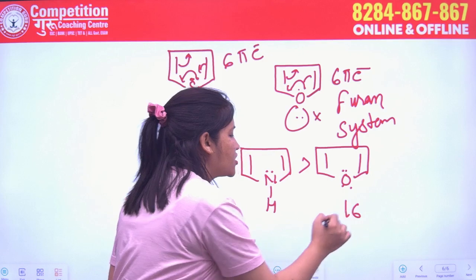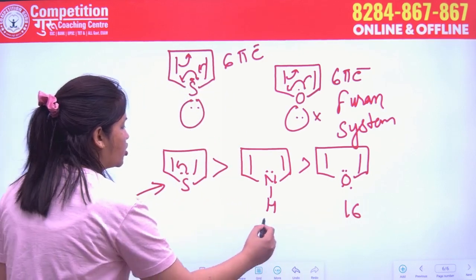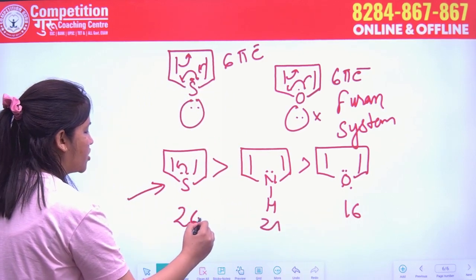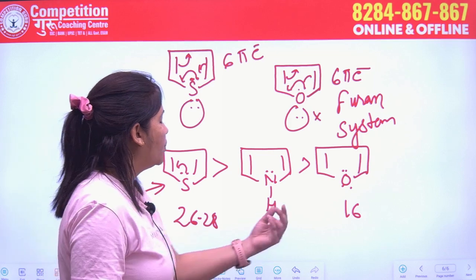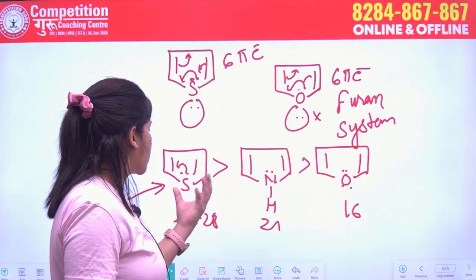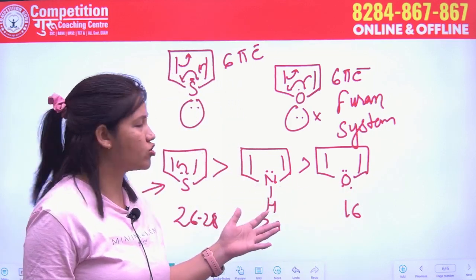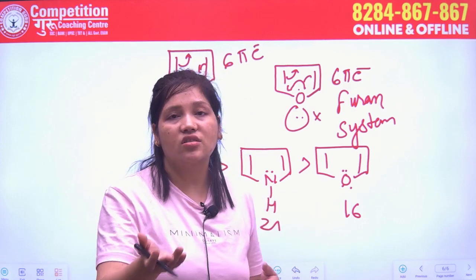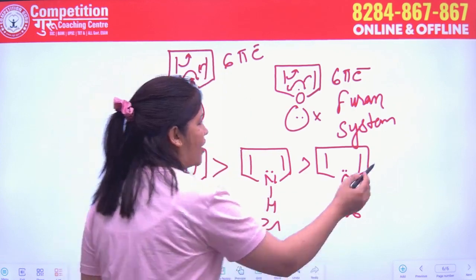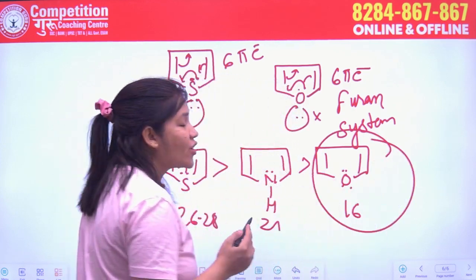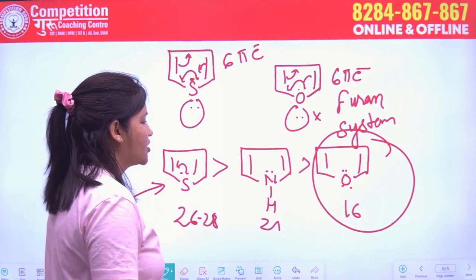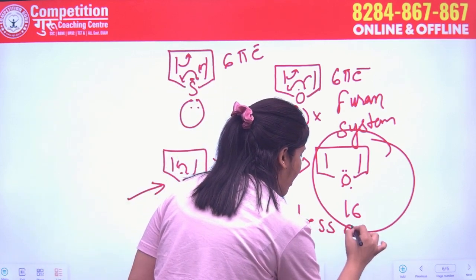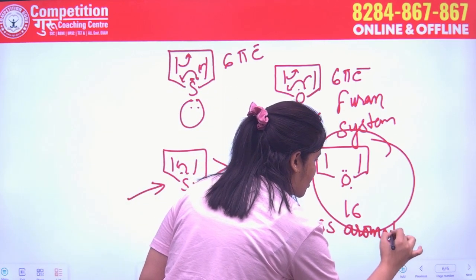That's why its resonance energy is 16, it's 21 and it's around 26 to 28. Why? Because oxygen is topmost among the sulfur and nitrogen. So oxygen does not release its lone pair easily. That's why this purine system is less aromatic as compared to others.